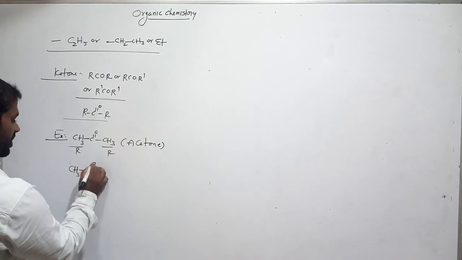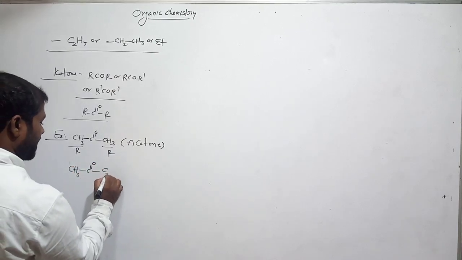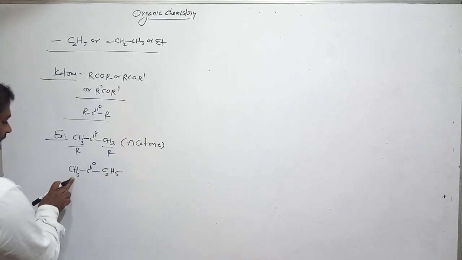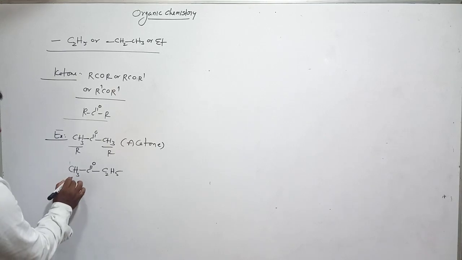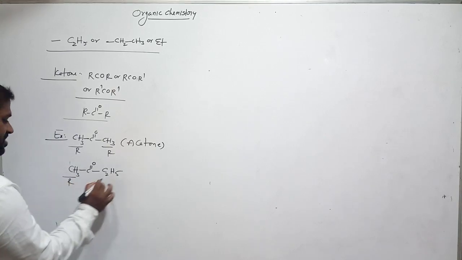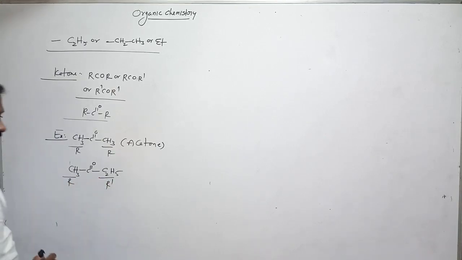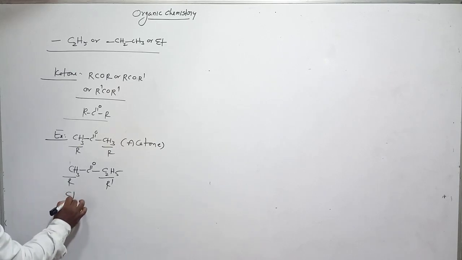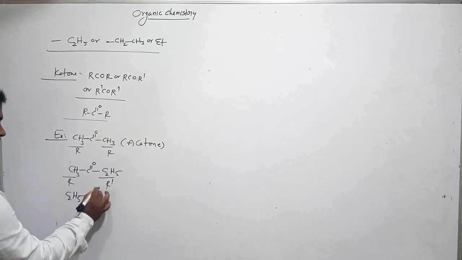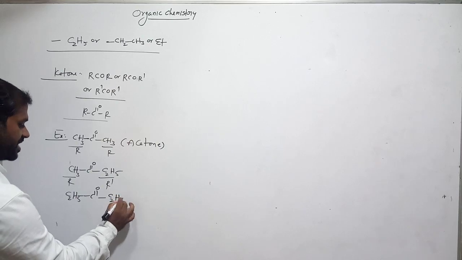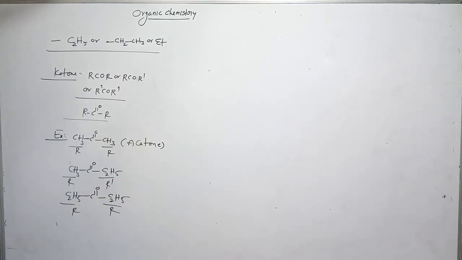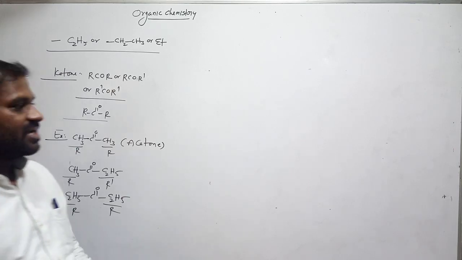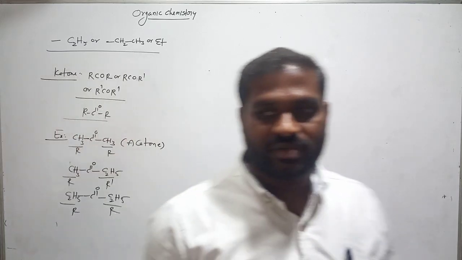And CH3 C double bond O and C2H5. This is a methyl group, this is an ethyl group. Am I right? Methyl and ethyl. So now this is R, and this one becomes R dash, both are different here. With C2H5 C double bond O C2H5, both are same, so R. Clear? So these are the ketone functional group. Is it clear?